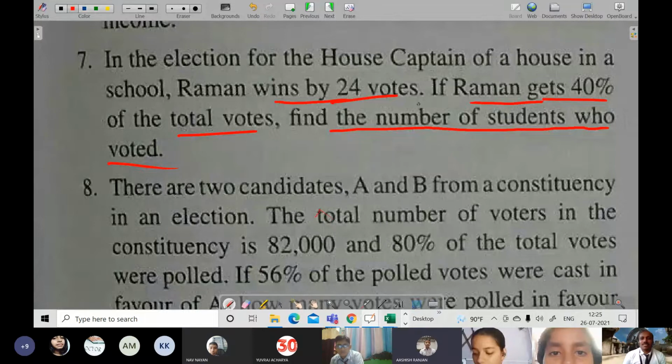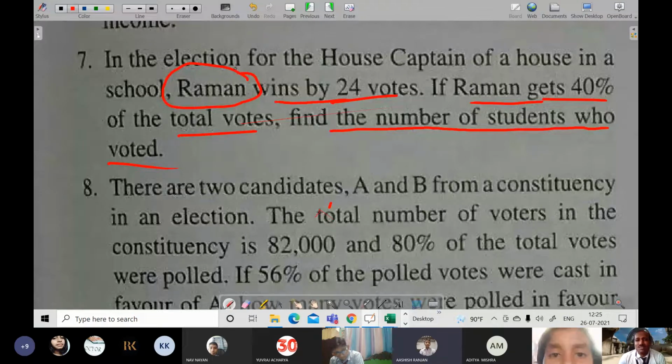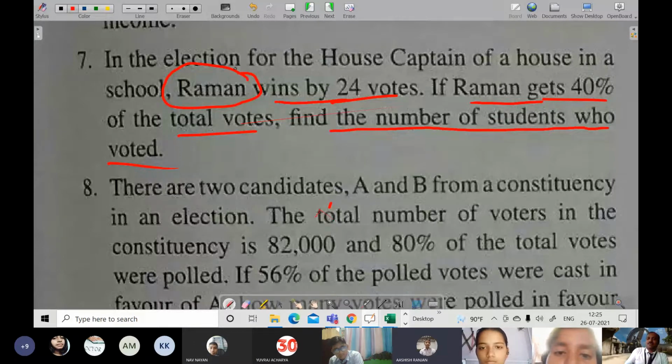So I think here instead of Raman, any other name should be given. Okay, let me say the answer. If the answer matches, then I will make the question correct. Okay. Answer is 120, is it? Yes, sir. Rituja, answer is 120. Yes, sir, 120. So here in place of Raman, you keep any other name. Okay, I will keep the name of Ashish over here. Had Ashish won this captain election any time?